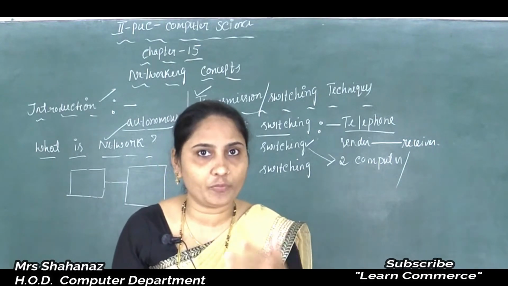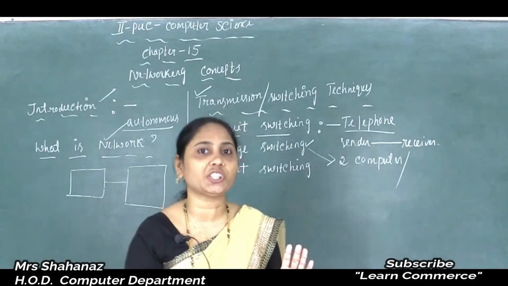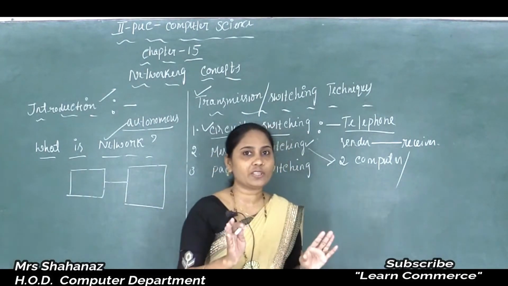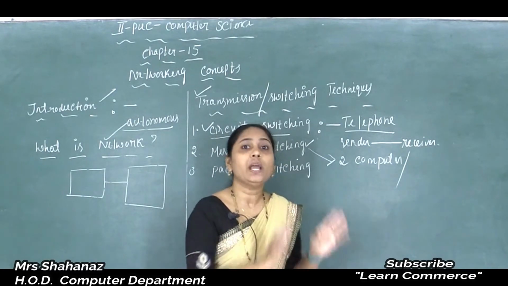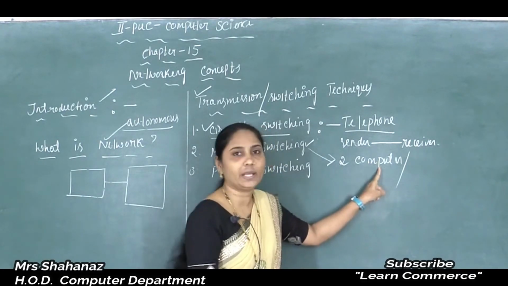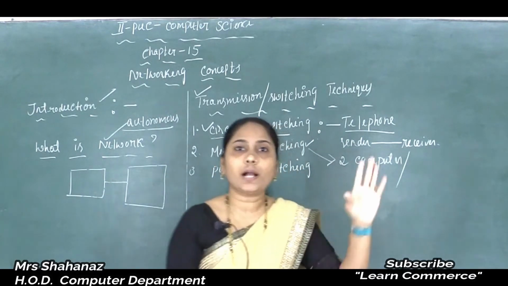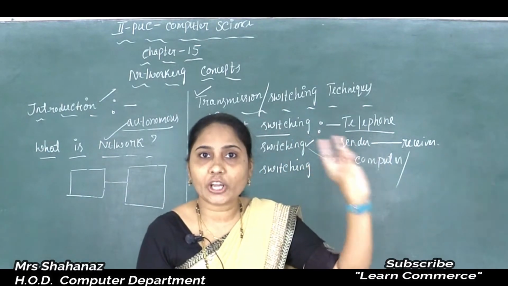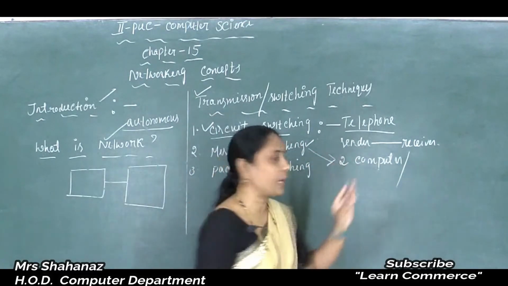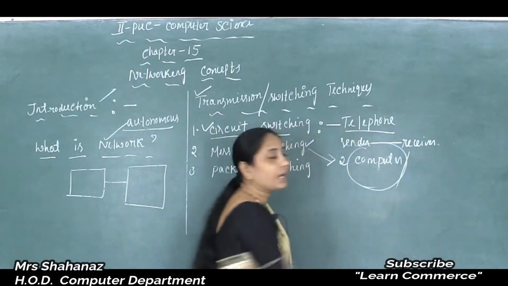I used the word station. The meaning of station here is not a railway station or any type of station. Here station means only the computer. Computer, node, station, every meaning is the same. The meaning is just the computer.